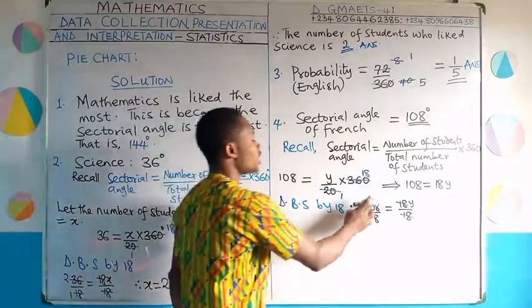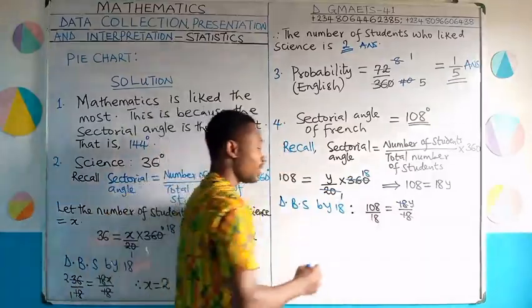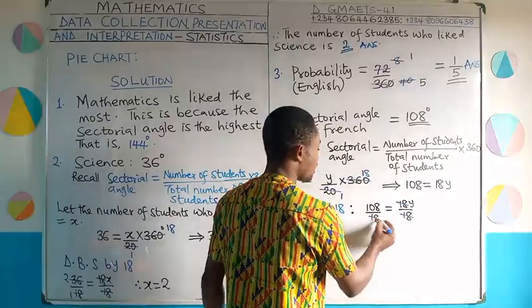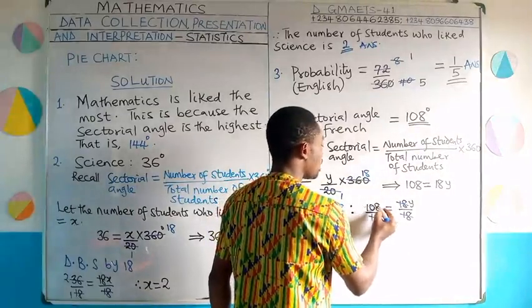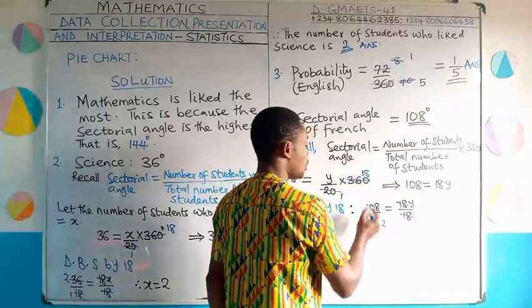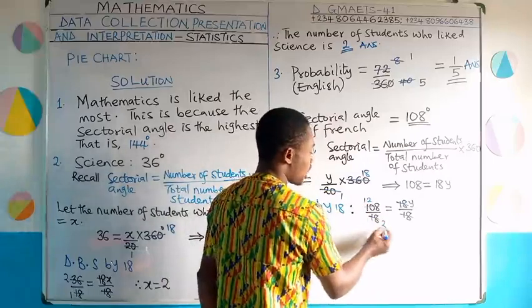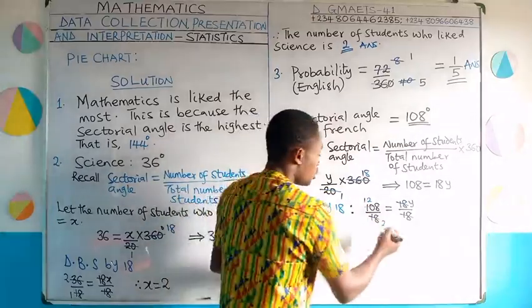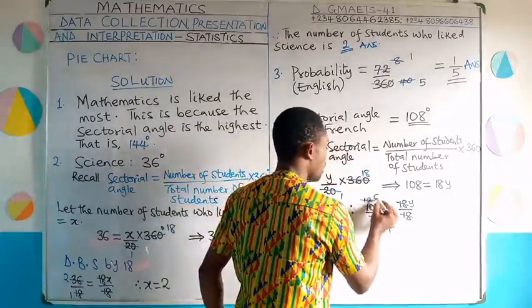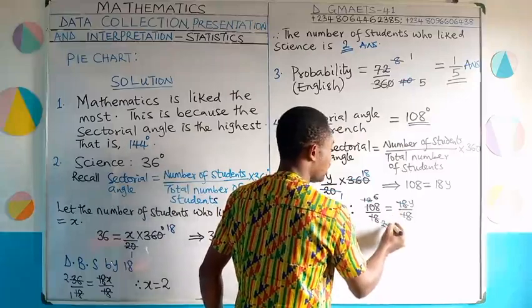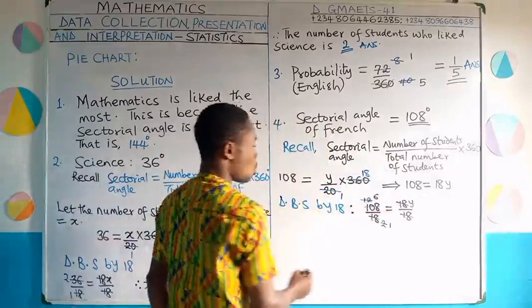Then we have 108 divided by 18. 9 can divide through there. If we use 9, let's find out what we get. 9 into 18 will give us 2. 9 into 108 will give us 12, okay? Then again, 12 over 2 can still reduce, you know that. 2 can divide 2, you get 1. 2 can divide 12, you get 6. So you see clearly that 6 over 1 will give us 6, equal to y.